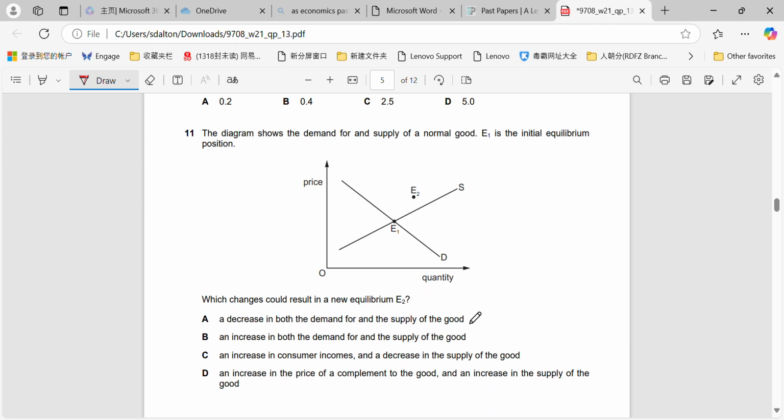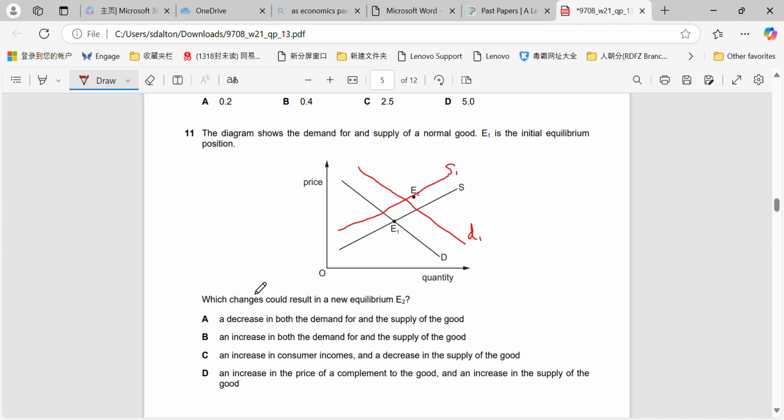Question 11. The diagram shows the demand for and supply of a normal good. What changes would result in a new equilibrium? Okay, so straight away, if we have a look here, we can see that to result in a new equilibrium, we would have to have a rightward shift in the demand curve and a leftward shift in the supply curve.